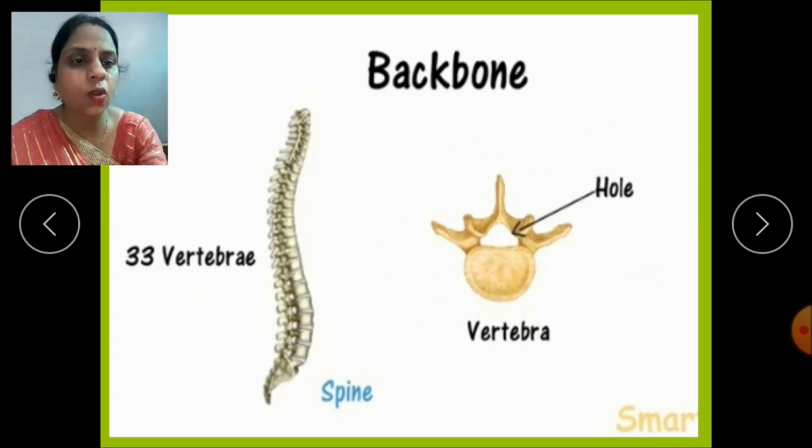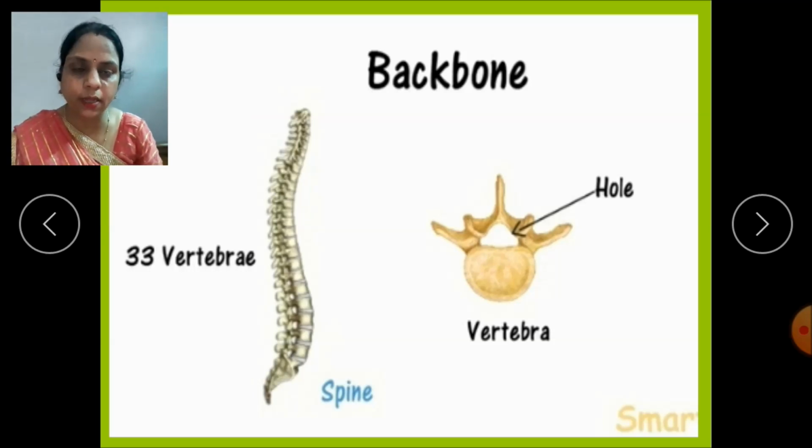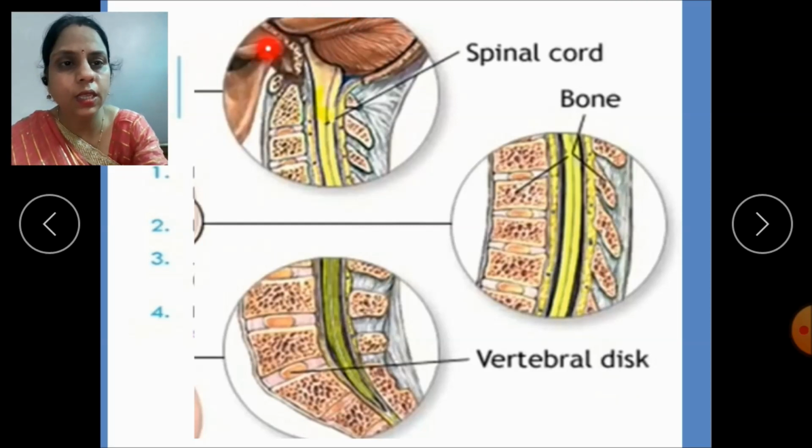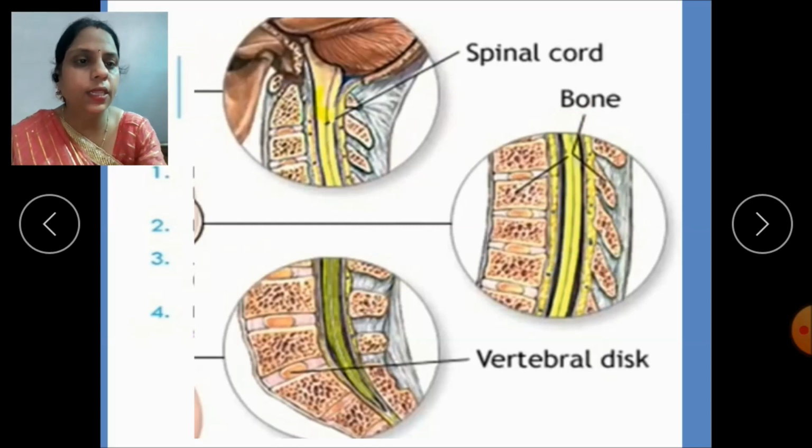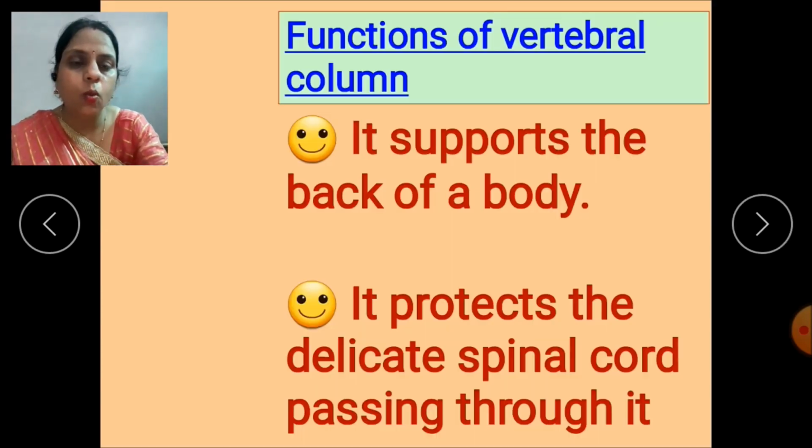It consists of a hole and the spinal cord passes through it. This means that the vertebral column protects the spinal cord. See this picture? This is a hole and the spinal cord passes through it, and these are the vertebrae. So now children, what are the functions of the vertebral column?